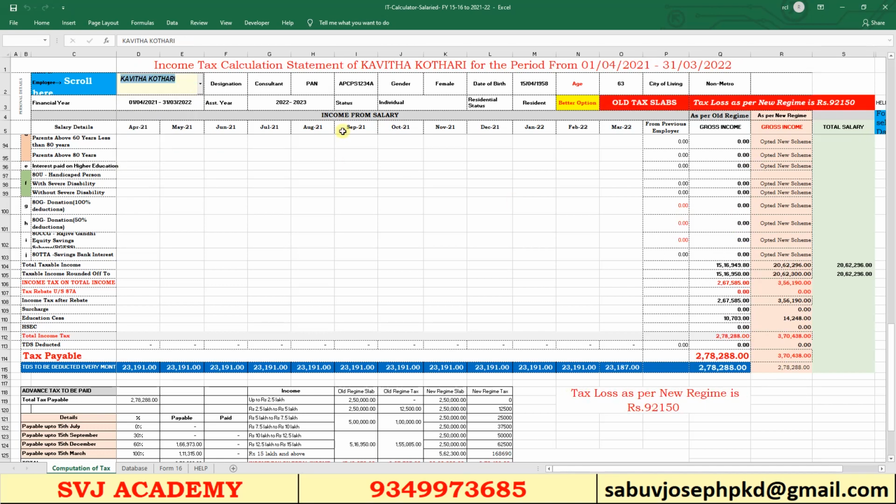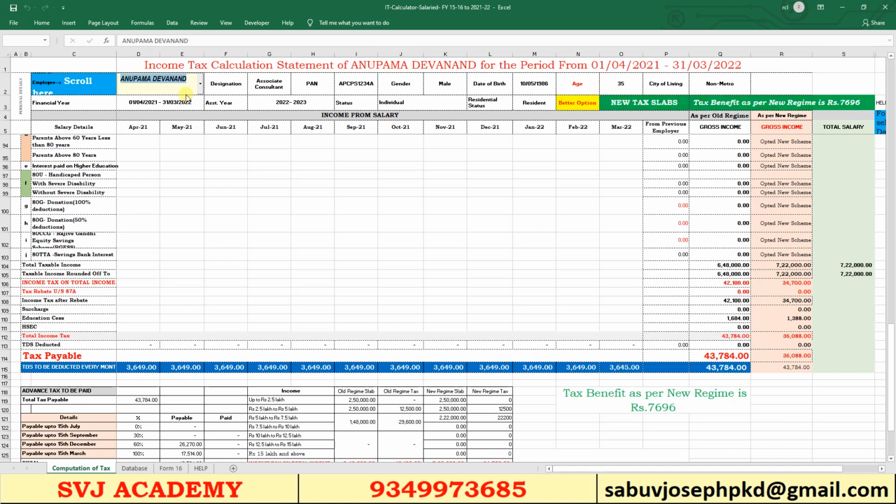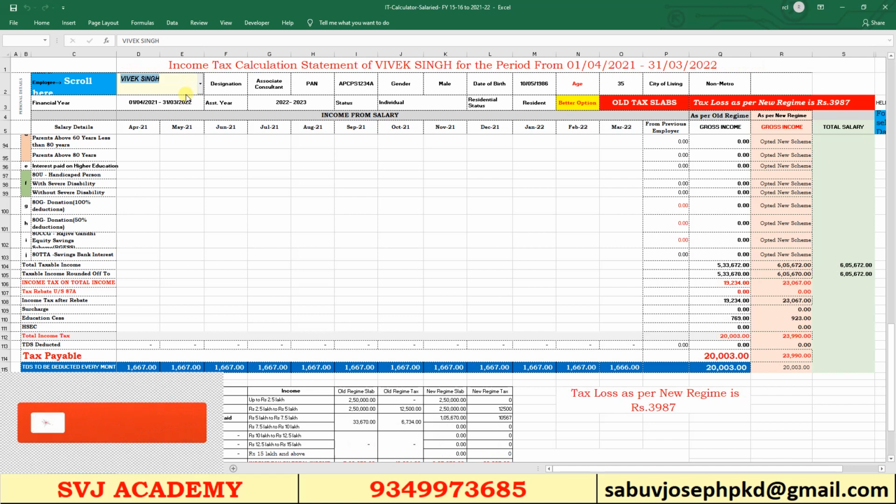Here, scroll down. When we scroll down the employee name, their tax calculation will be loaded automatically with the old regime and new regime. See, this employee has 2,78,288 as the tax liability. 23,191 we have to deduct every month as TDS. Scroll down, another employee is loaded. See, this employee benefits from opting for the new regime. If he opts for the new regime, he will get a 7,696 benefit. This employee also benefits from opting for the new regime. This employee benefits from opting for the old tax rate or old regime.